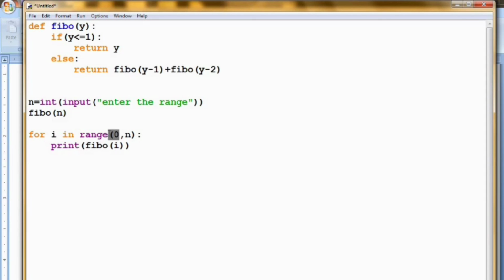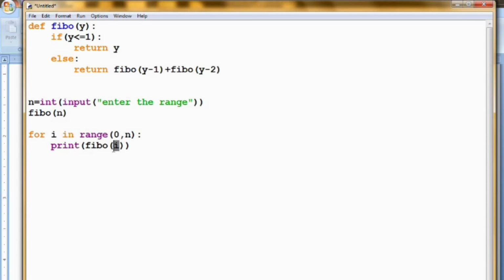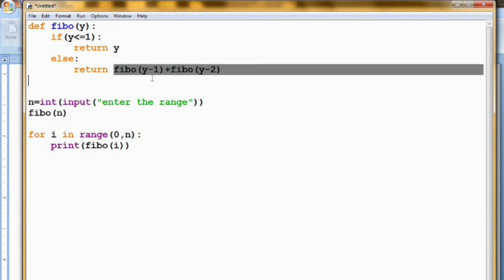Next the value of i is 1. Suppose the user has entered the range to be 5. 1 is equal to 1, it is true, then it will also return 1. First the 0 is printed, next 1 is also printed. So what will be the next output? Next we are passing the value 2 instead of this i, and passing it inside this function. Now this if condition fails. Now this else block works. Now the recursion will work.